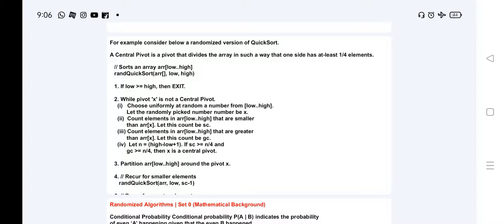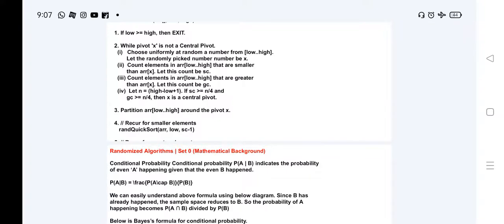Count the elements in the array from low to high that are smaller than array X. Let's call that count S. Count the elements in the array from low to high that are greater than array X. Let's call this count GC. The last condition is let n equal high minus low plus 1. If S is greater than or equal to n by 4 and GC is greater than or equal to n by 4, then X is a central pivot. Then partition the array around the pivot X.